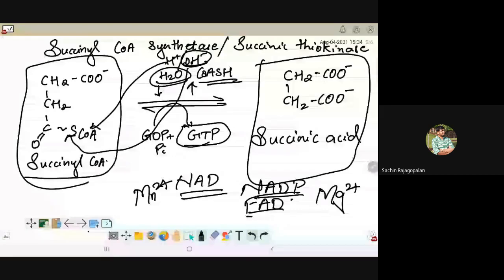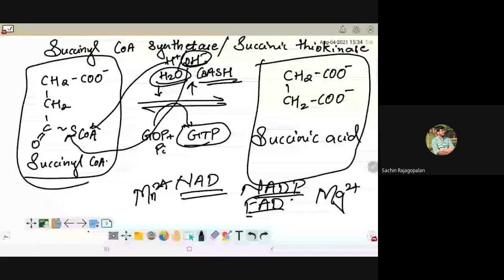Indeed, but you have to understand in this scenario that it's not about hydrolysis of GTP, Anjana. Why did we get GTP in the picture? Because the energy released in the conversion of succinyl-CoA to succinic acid is high. That amount of energy can be effectively trapped in the form of GTP. That's why we got it into the picture, because the energy released in the reaction is higher. And then we are transferring it.